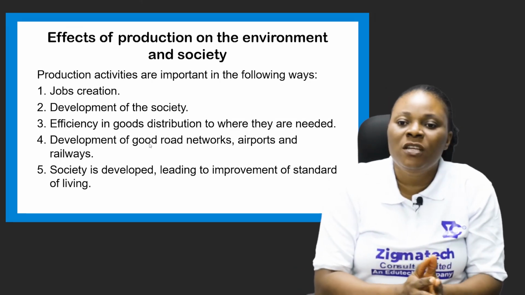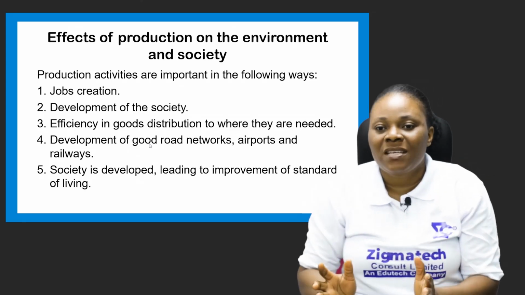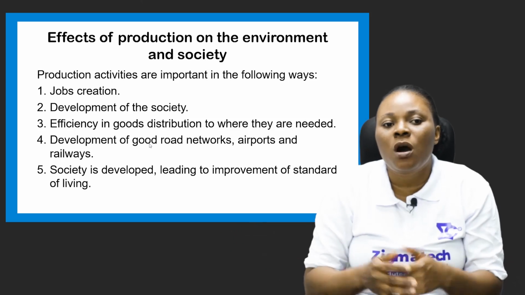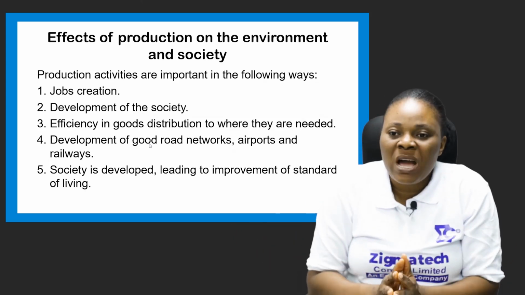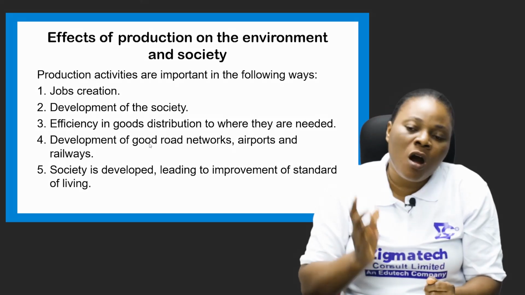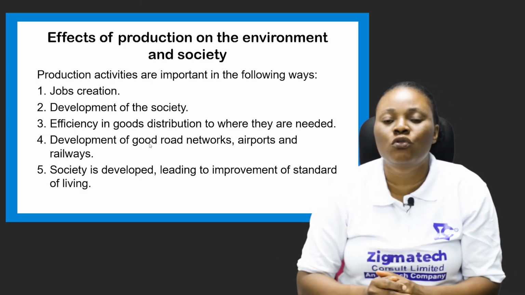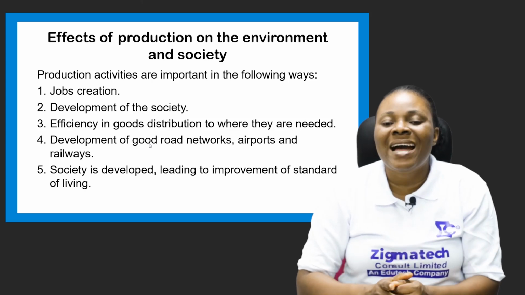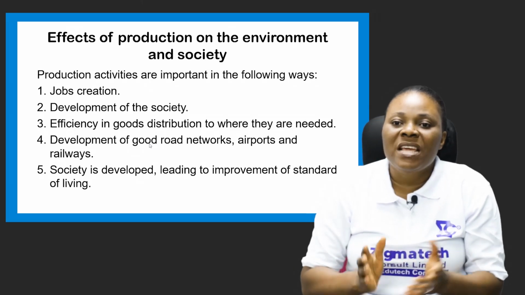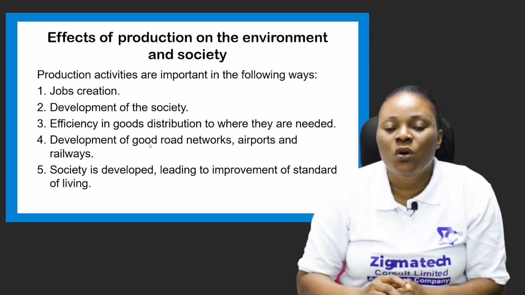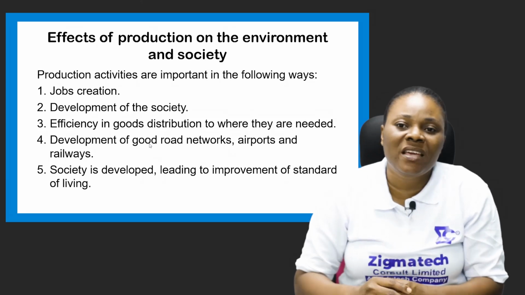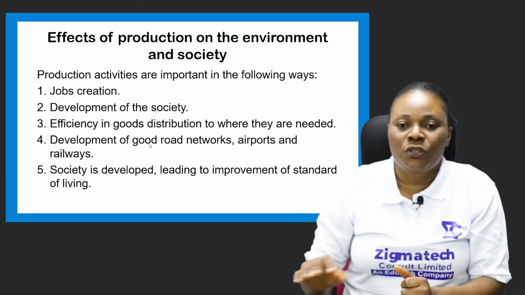You want something, you are able to get it. It's different from you have money, but there is nothing to purchase with your money. So far you have your money, the things to buy with it, they are all available around you, and all these things are made available through production. So all these are the positive effects of production in the environment and also in our society. So you can see that we have so many things to benefit from production.